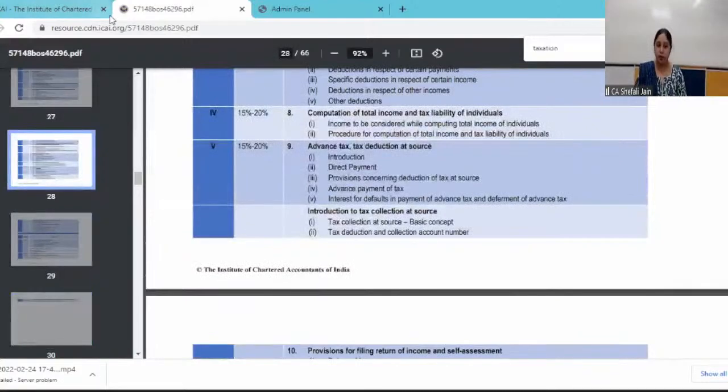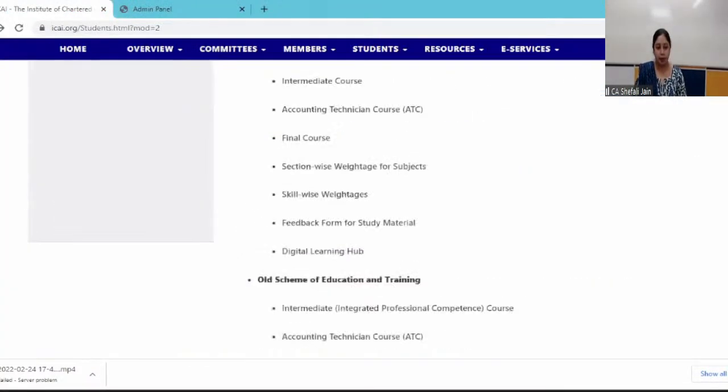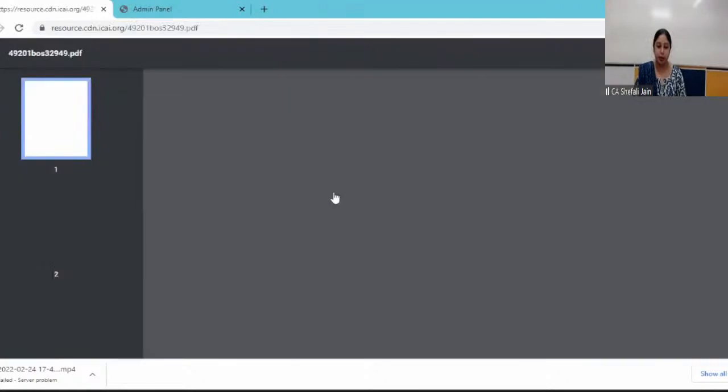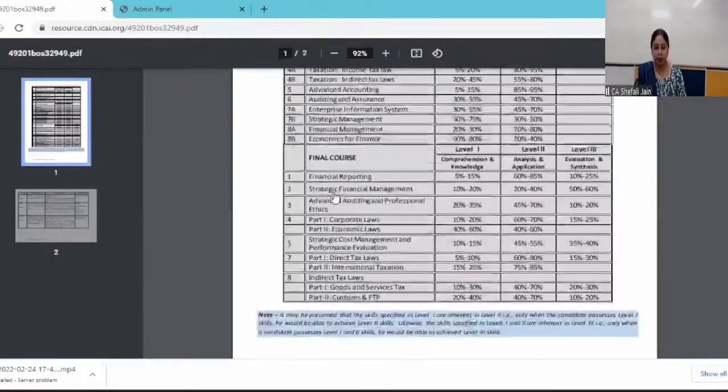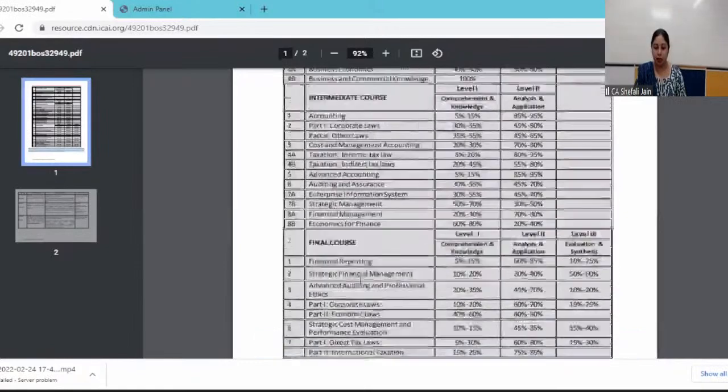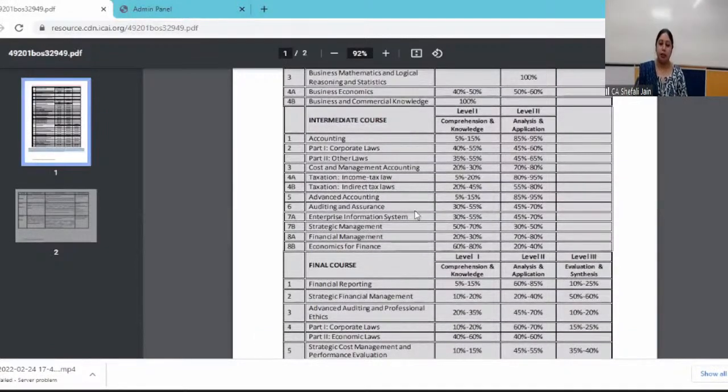Now, this gives you an idea of the weightage of each of these sections of this particular subject. Another thing provided for your benefit is the skill-wise weightage. When I say skill, it means what type of questions will be asked in this particular subject. There are two types of questions which can be asked at the intermediate level. One is the comprehension and knowledge-based questions. Comprehension and knowledge-based questions means that the provision will be asked from you. You will be asked to explain a particular provision, and you just have to reiterate what this provision says.